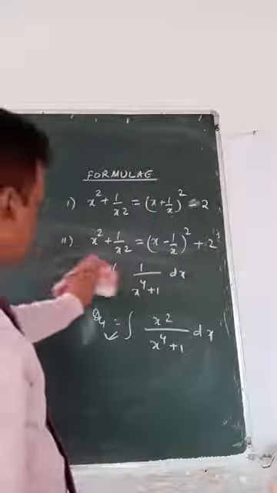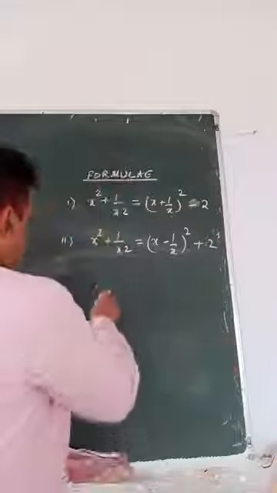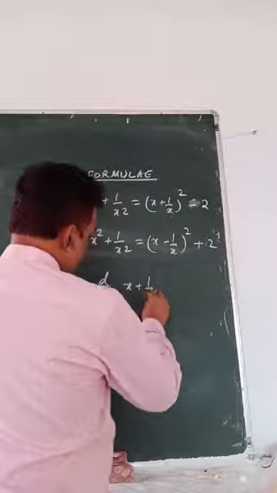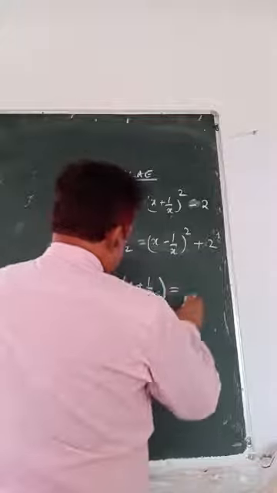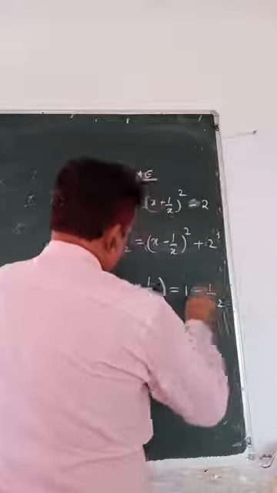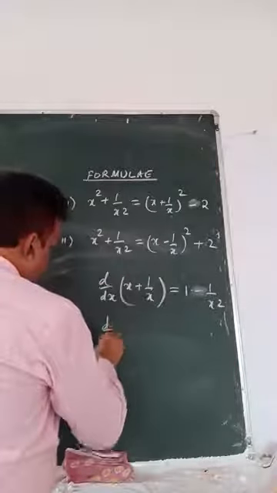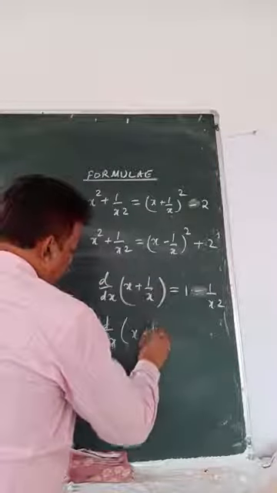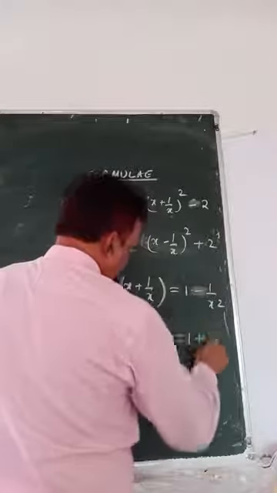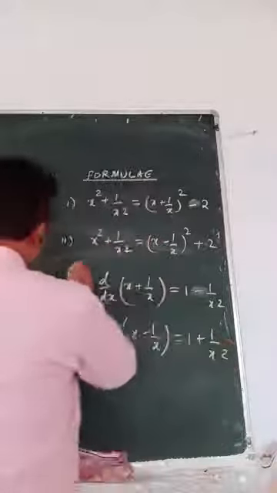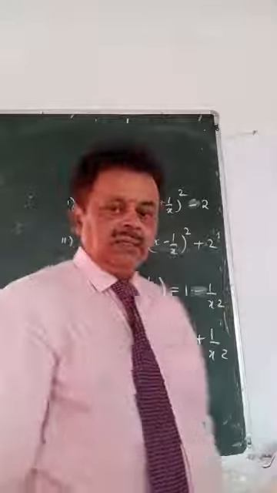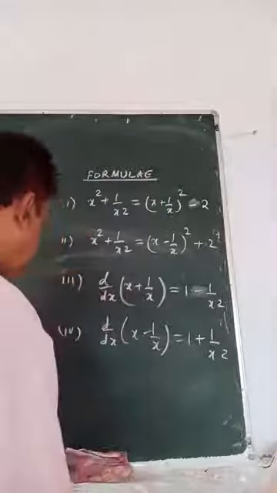Looking at the situation, we will apply them here. Now, again you remember, what is the derivative of x plus 1 by x? The derivative of x is 1, and of 1 by x is minus 1 by x square. Then the derivative of x minus 1 by x: this is 1, this is minus, and minus minus will be plus 1 by x square. These 4 you keep in mind. Keeping these 4 in mind, we will proceed. Let me start with the question.